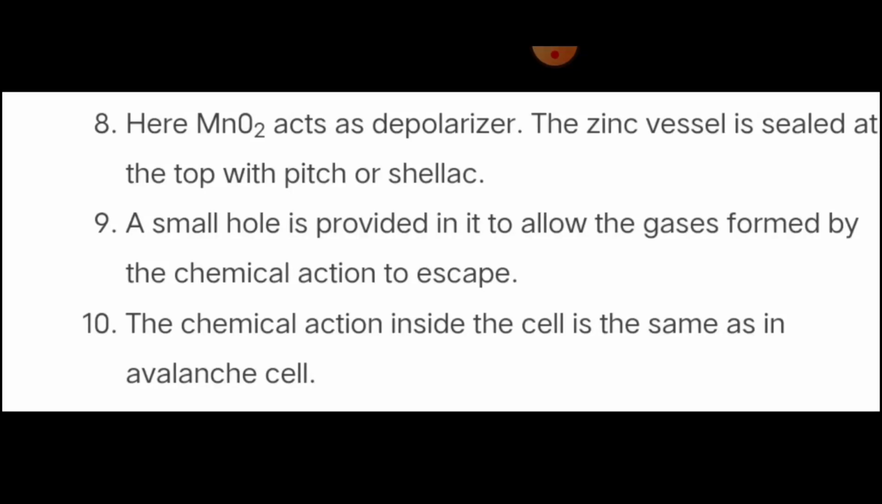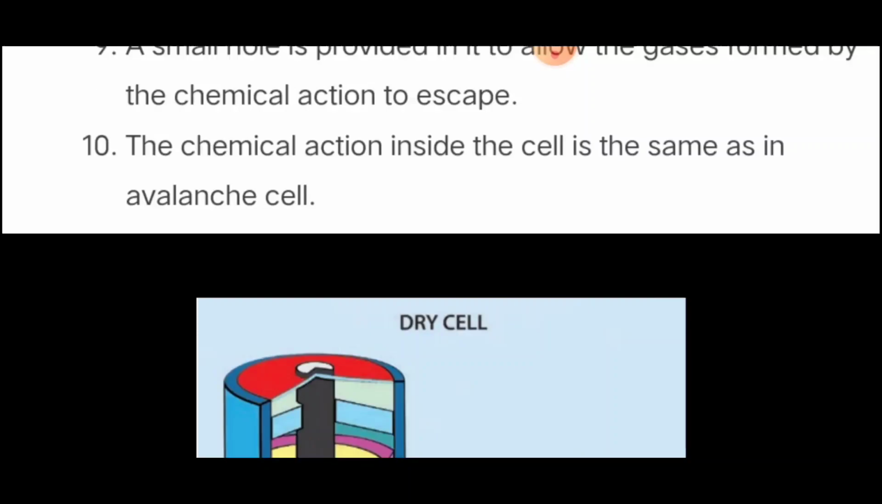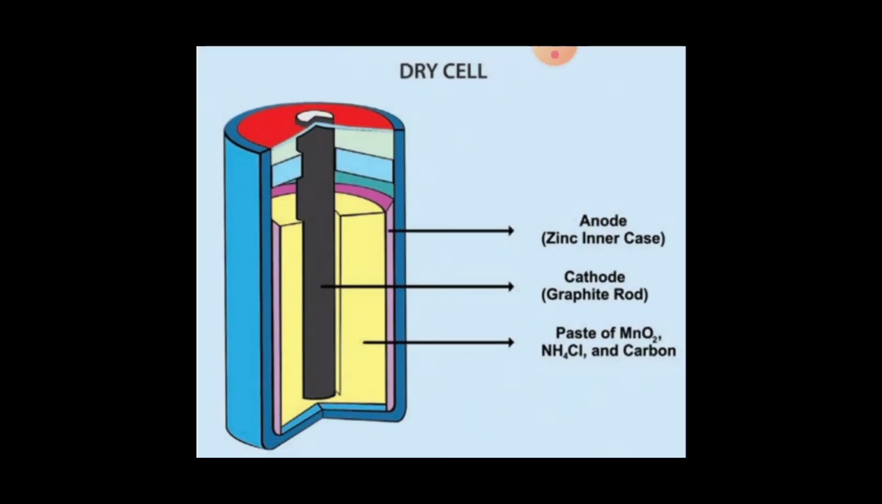The zinc vessel is sealed at the top with pitch or shellac. A small hole is provided in it to allow the gas formed by the chemical reaction to escape. So during the electrolysis process, a gas will be coming out. With the small hole it will escape. The chemical action inside the cell is the same as in the Leclanche cell.